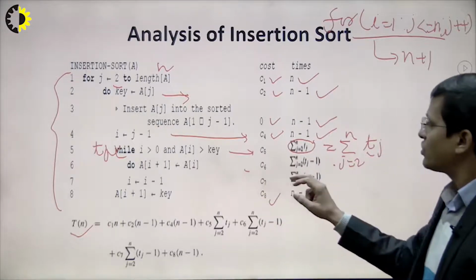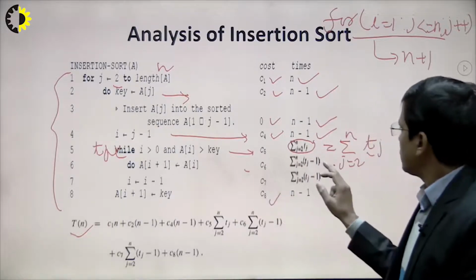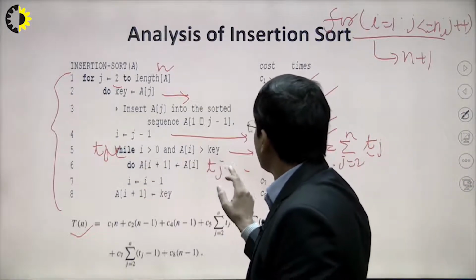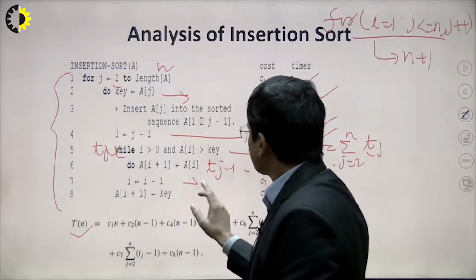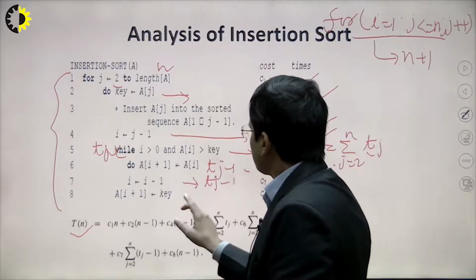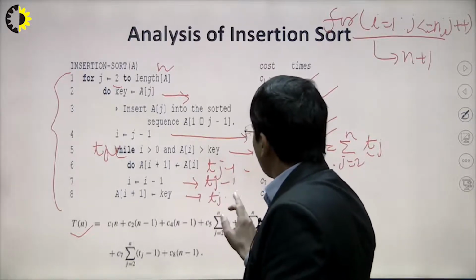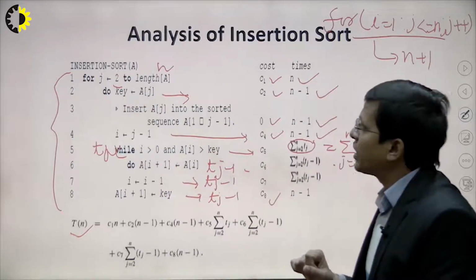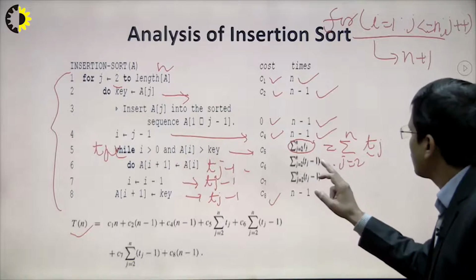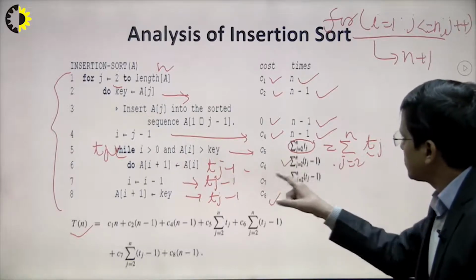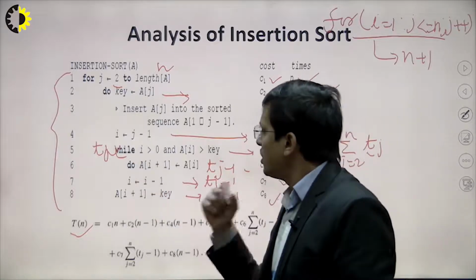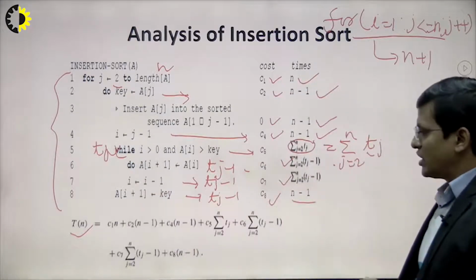Similarly for this one, because the loop test runs tj times, the body will be executed tj minus 1 times in the inner loop. This also runs tj minus 1 times, right? But this statement comes under the outer loop, so we have to sum all these things from 2 to n. Similarly this one is outside of the while loop, so it will execute n minus 1 times, right?